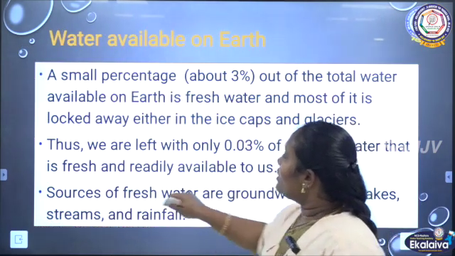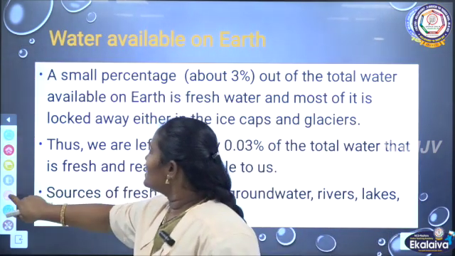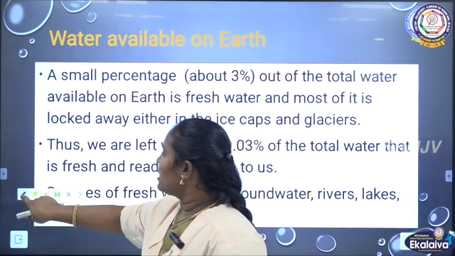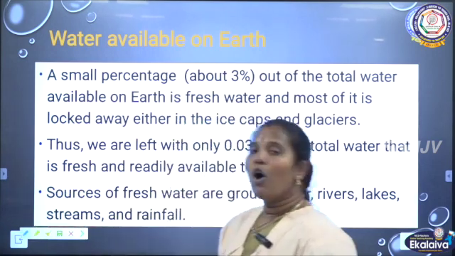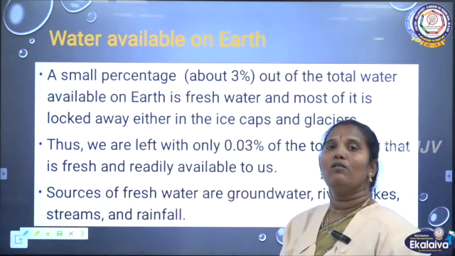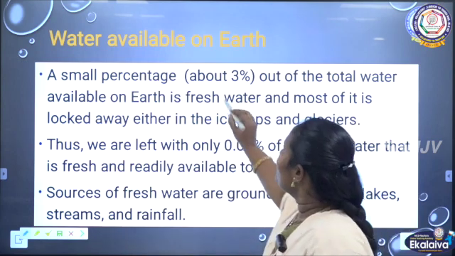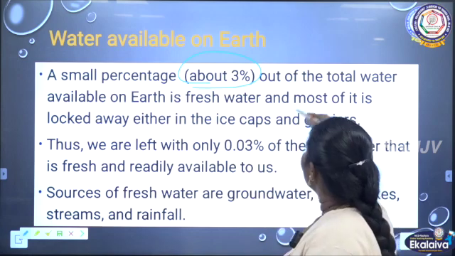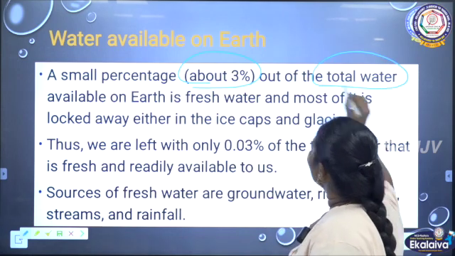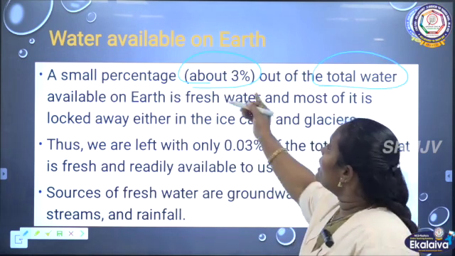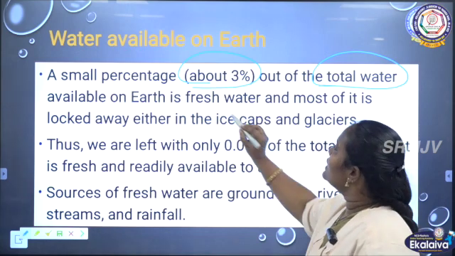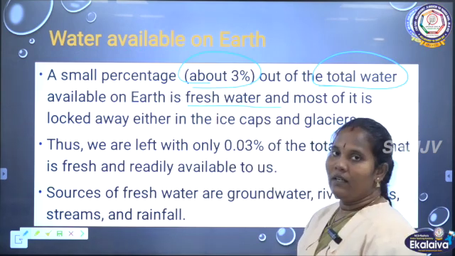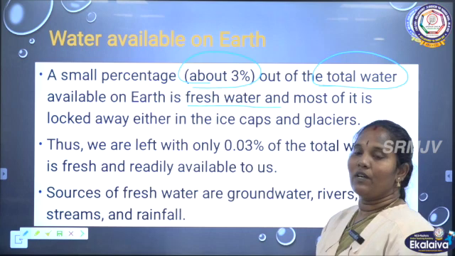Then what? Okay, 97% of water is there, but it is all salty. We cannot use it, so how much water can we use? See, only 3% of water is available to us. Of the total amount of water, only 3% on the earth is fresh water.